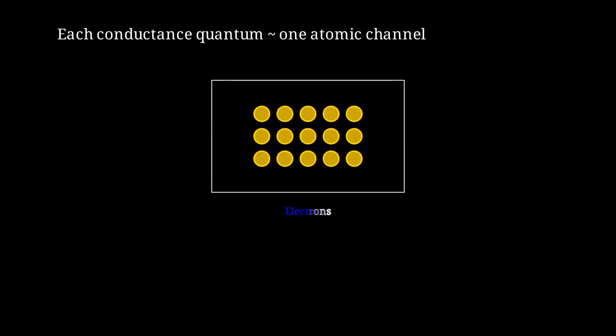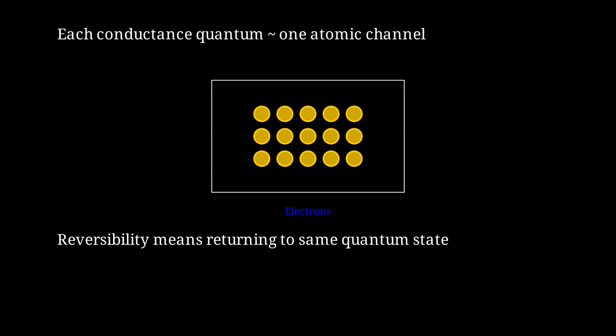Electrons flowing through the nanocontact must pass through discrete atomic arrangements. Each stable configuration corresponds to a specific conductance value. The reversibility we observe means that the nanocontact is returning not just to a similar structure, but to exactly the same quantum mechanical configuration. How do we theoretically understand and predict this behavior?